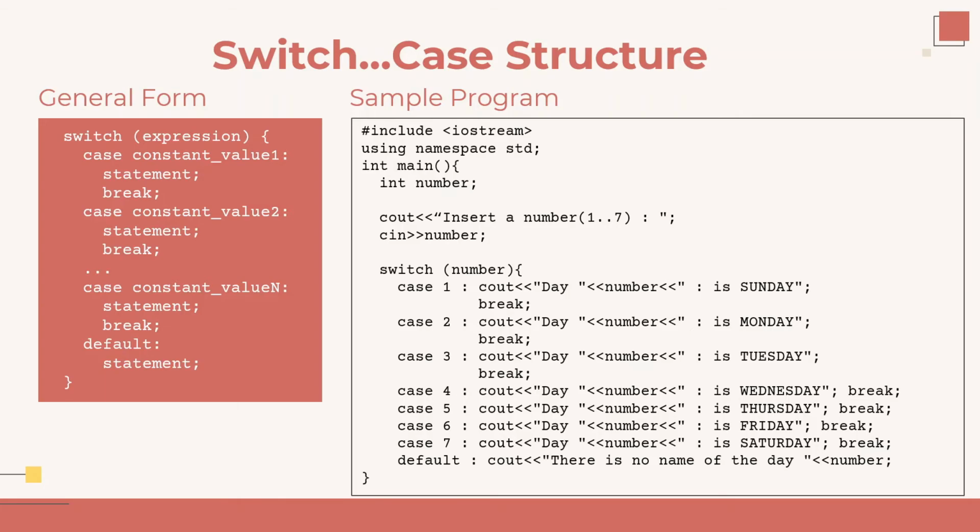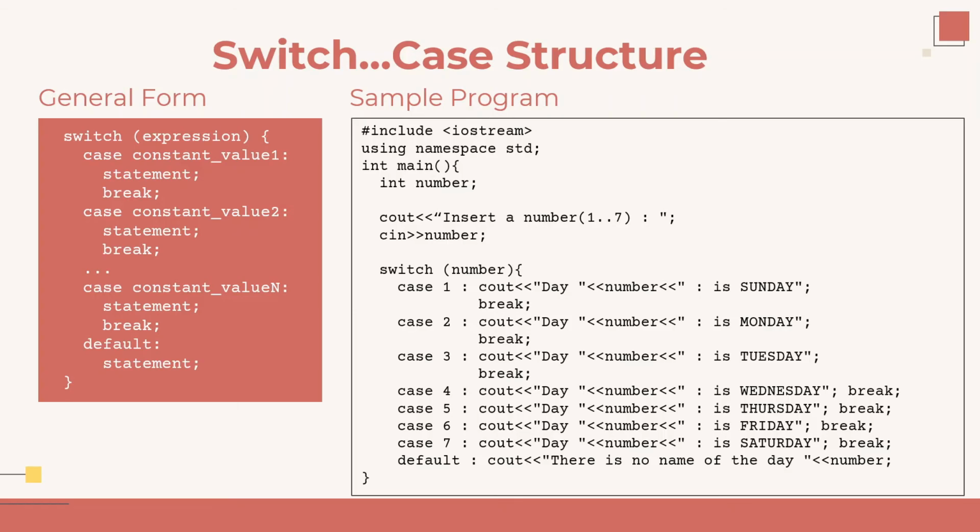Each case consists of statement and break. The statement will be executed if the expression matches with the constant value. When C++ reaches the break keyword, it exits the switch instruction block. Break statement will stop the execution of more code and case testing inside the instruction block. When a match has been found and the statement has finished executing, there is no need for further testing. That way, it will save execution time and be more efficient in checking.